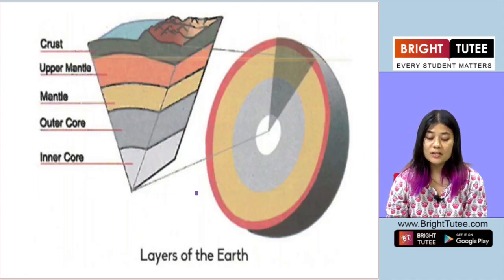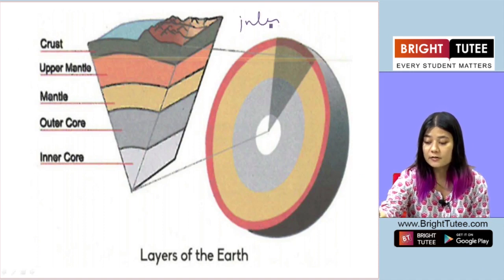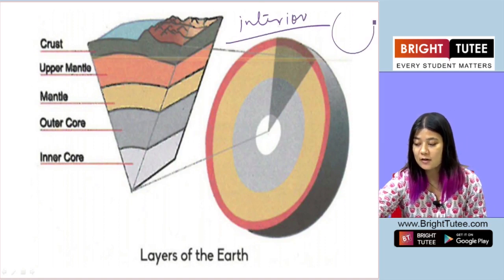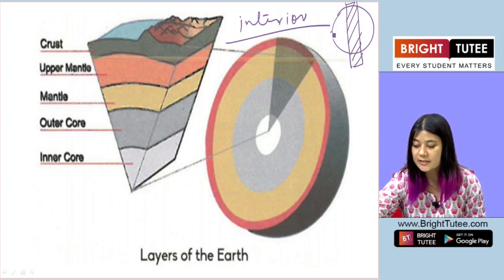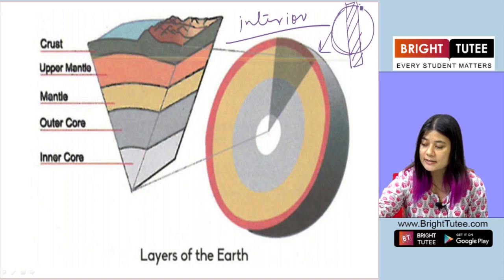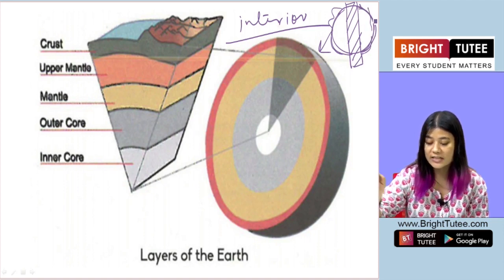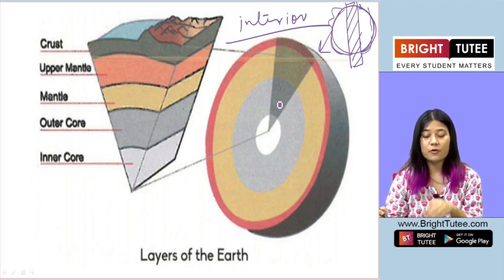So here is an image of the interior of earth. If this is an earth, if you take a slice of it, like this slice, this is how it looks. On the outside is the land, where there are mountains, oceans, seas, rivers, roads, etc. But inside of it, you get into the interior of the earth.